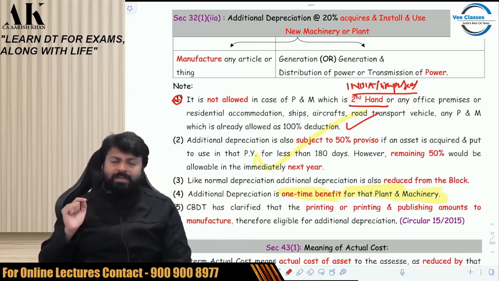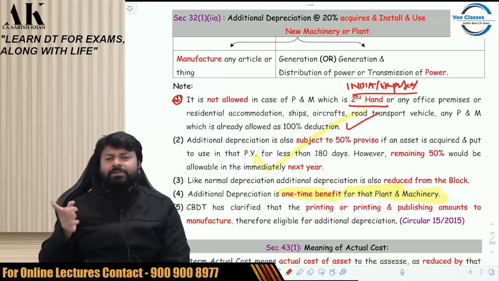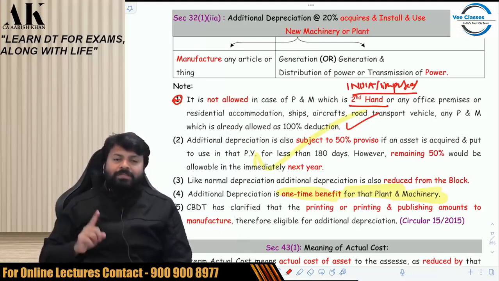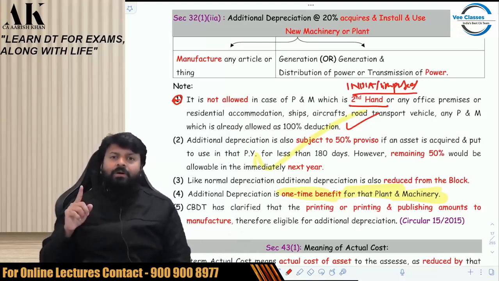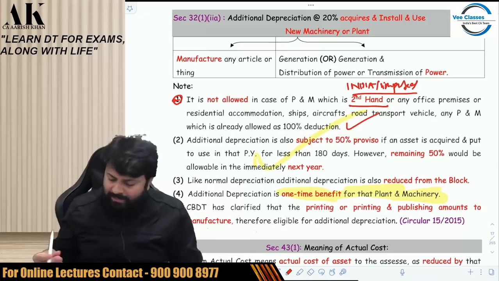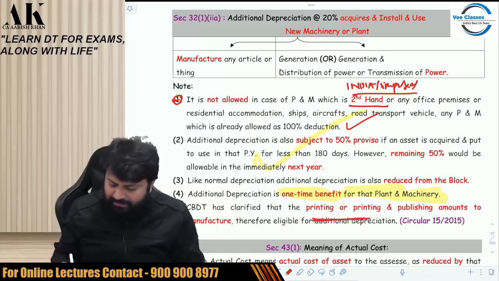Yes, if you are engaged in only publishing, you are not printing anything, you are just a publication house, then you are not eligible for additional depreciation. So assessees engaged in printing or printing and publishing are eligible for additional depreciation. That is written in the CBDT circular of 2015. You can check.